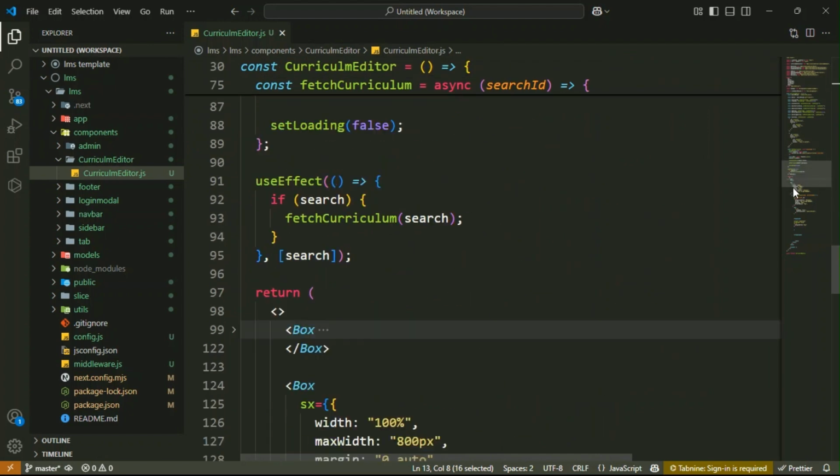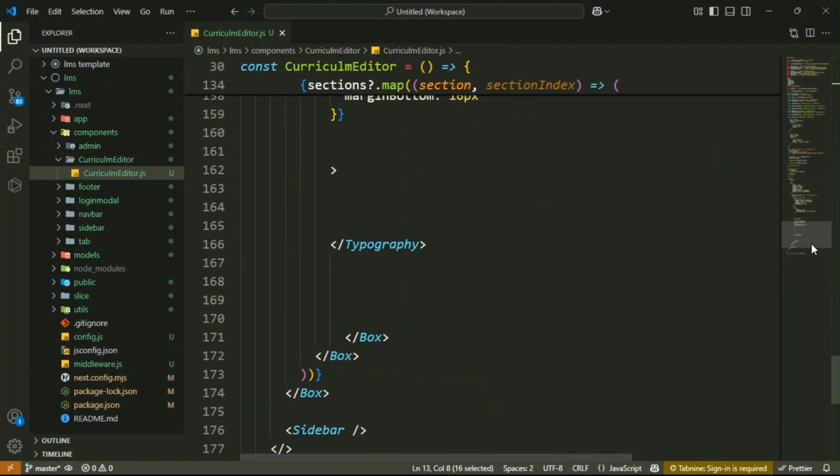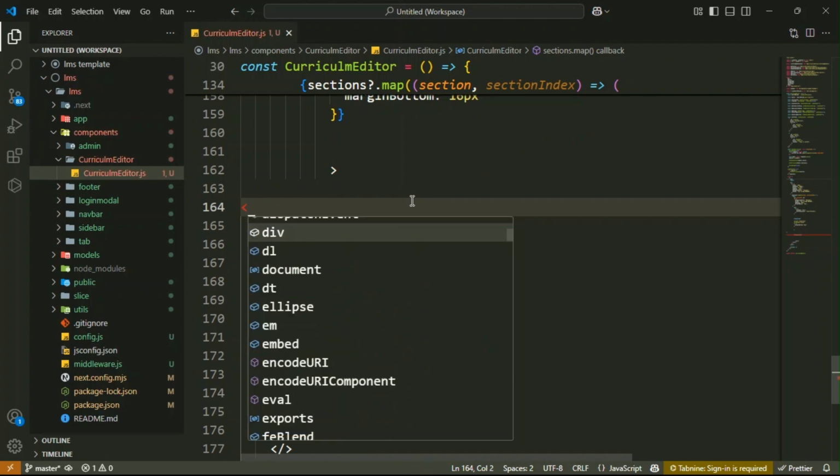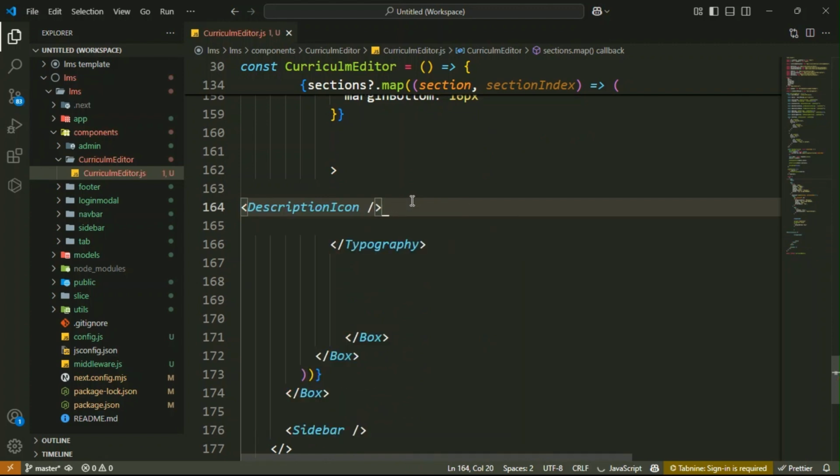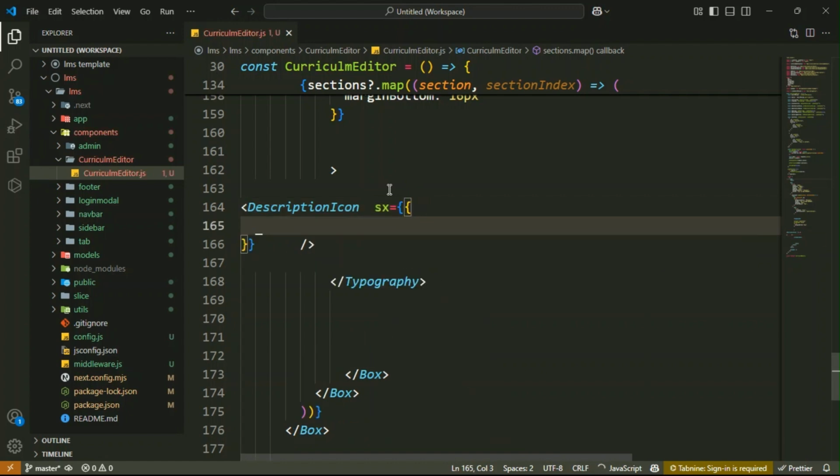Copy this one, then paste it inside here, and close it. So this is your DescriptionIcon. Then inside it you have to add the additional styles.